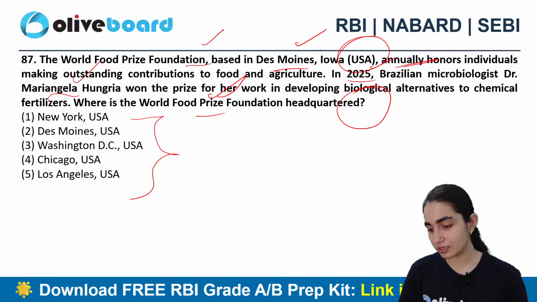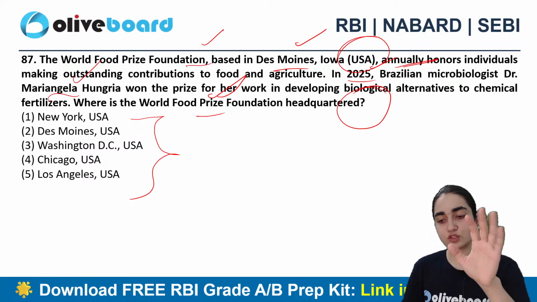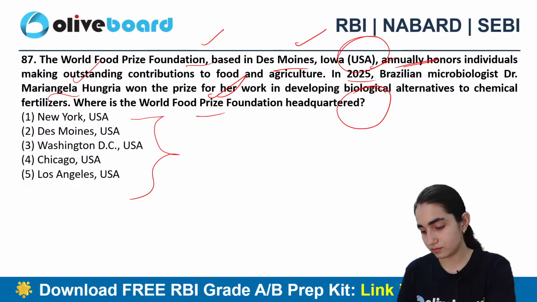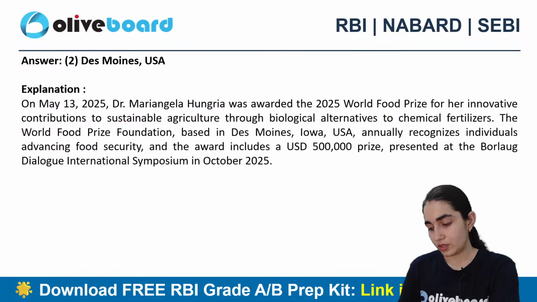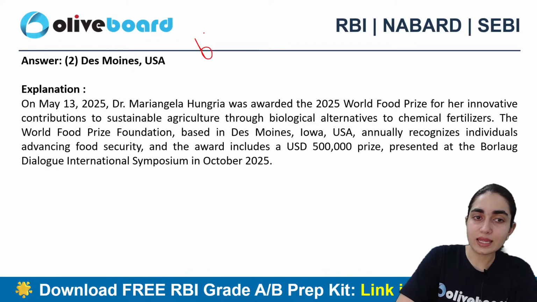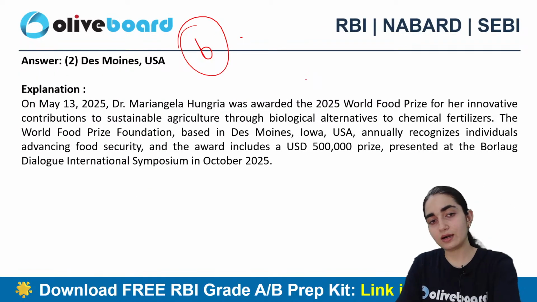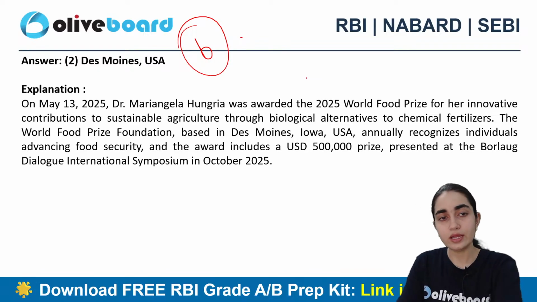It's okay, Digvijay. Which one is the correct answer of this particular question? All right. So B is the correct answer, which is Des Moines, USA, right? Good. So B is the correct answer.